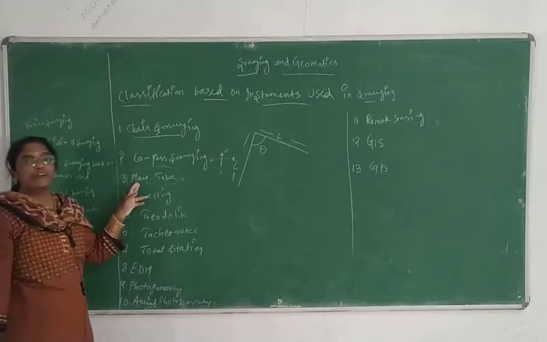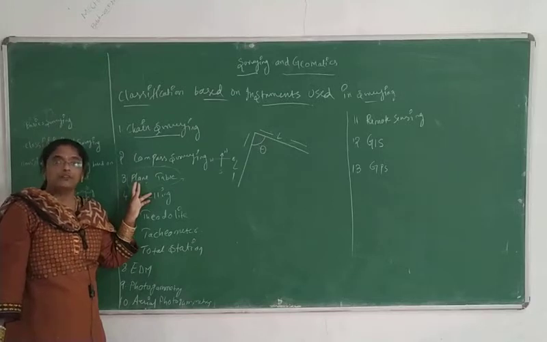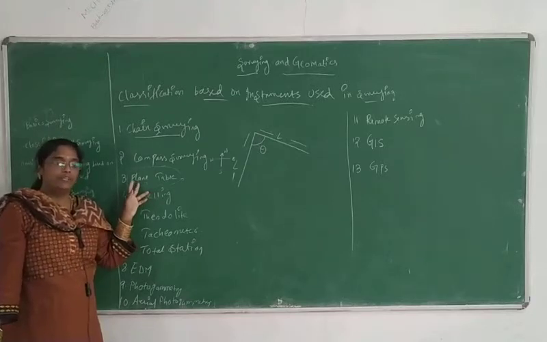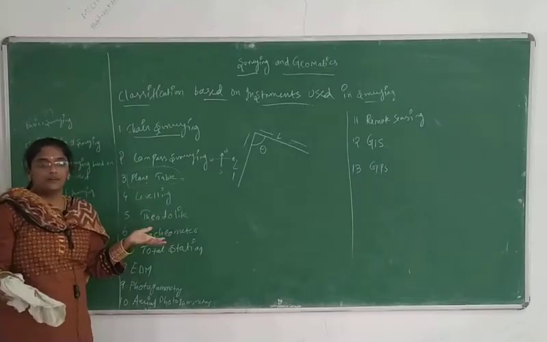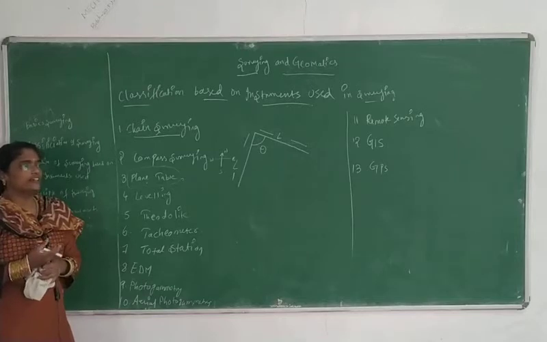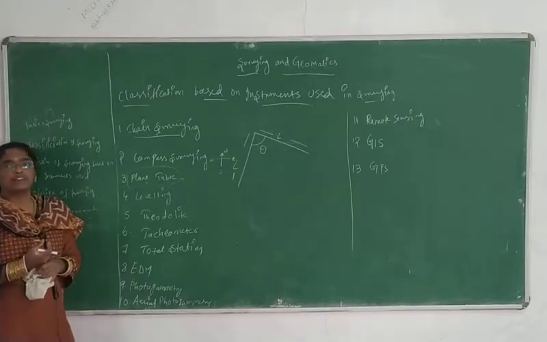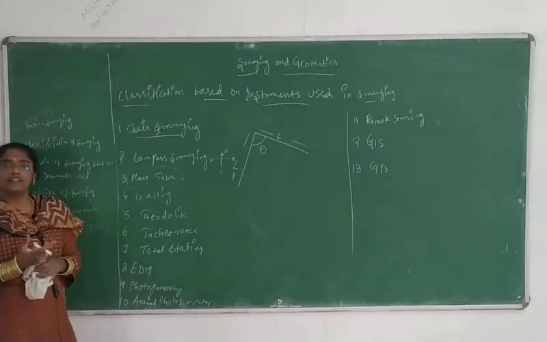That is the main advantage of your plane table. Here we will be taking, I think you people already studied, the representative factor and scale in your engineering graphics, right? Whatever the original scale is, you will be reducing or enlarging it.